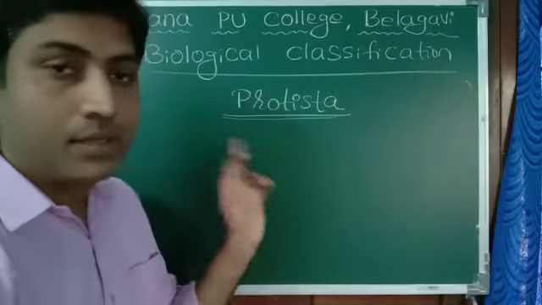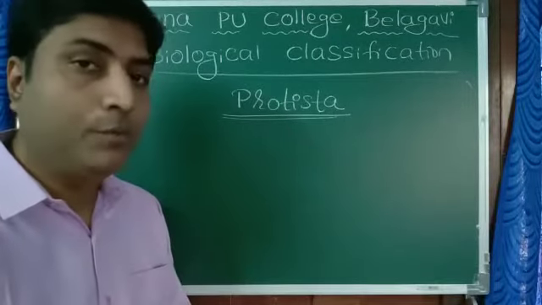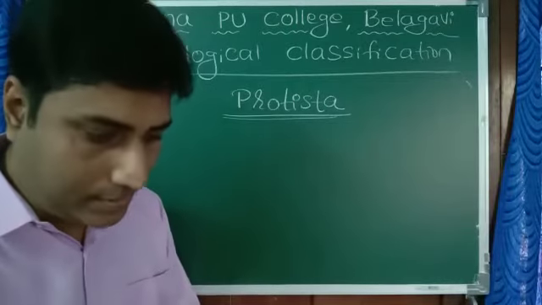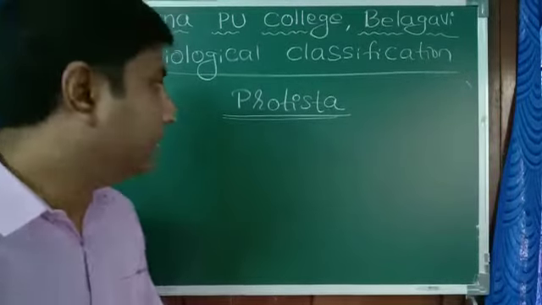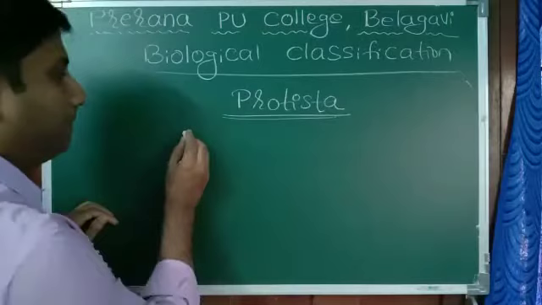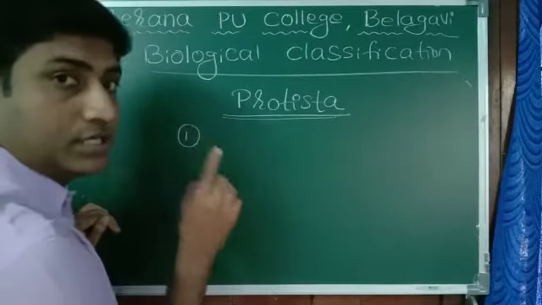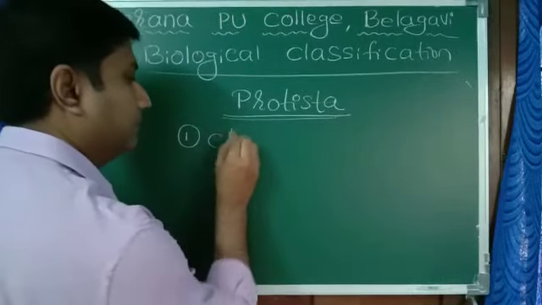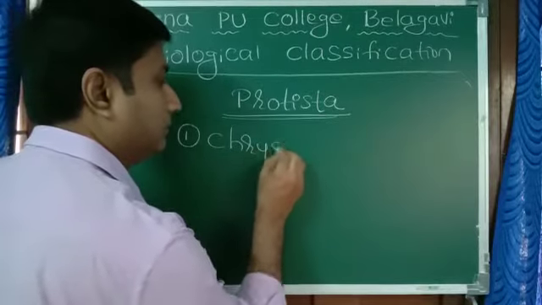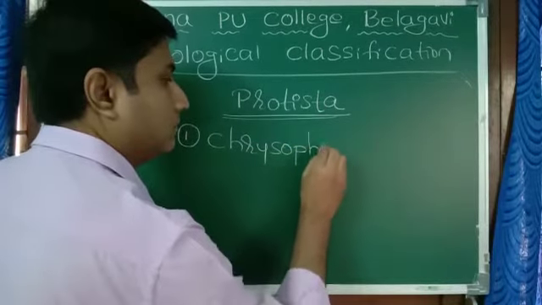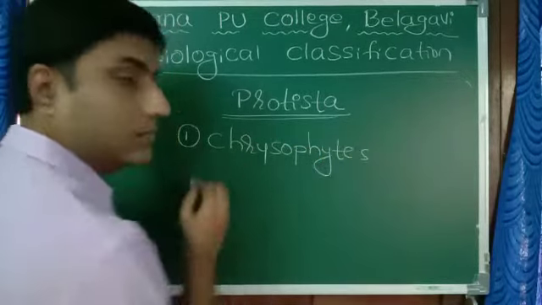Okay, students, again in Protista. Protista are broadly classified into 5 categories. Which are those? Chrysophytes.